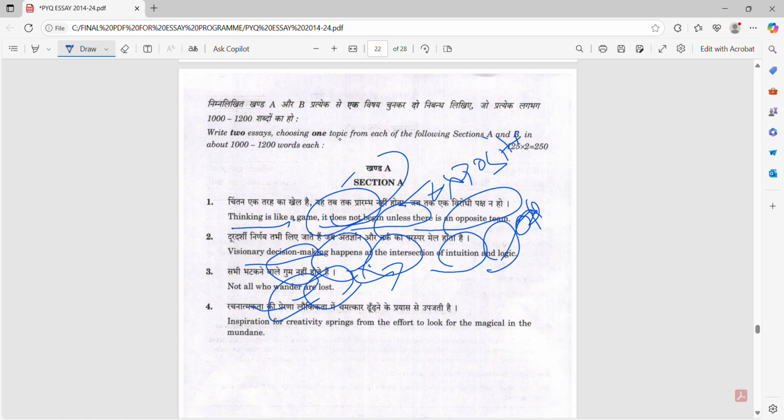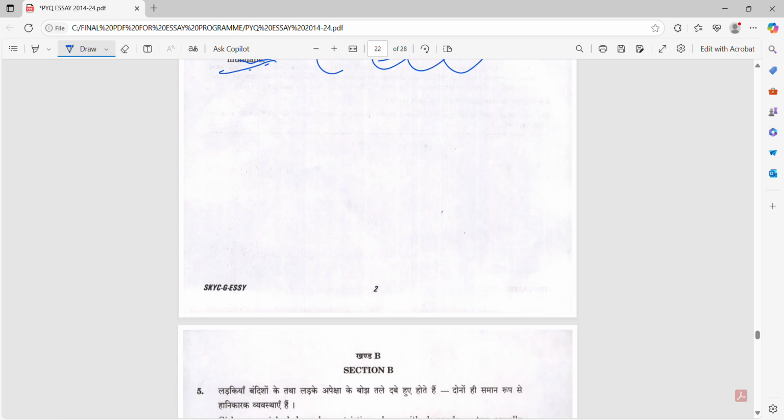Like at the Kumbh Mela, there was that man, IIT Baba, so he was also wandering, but he was not lost. He was aware of all the situations happening around him. Inspiration for creativity springs from the effort to look for the magical in the mundane. Understanding and interpreting this topic is tricky, so I will skip this.